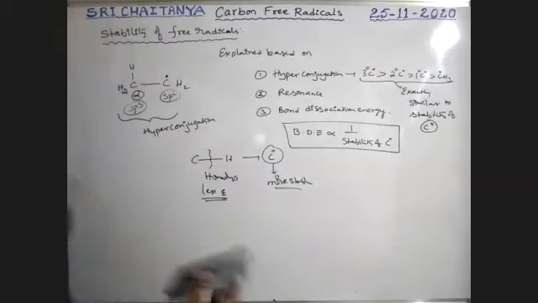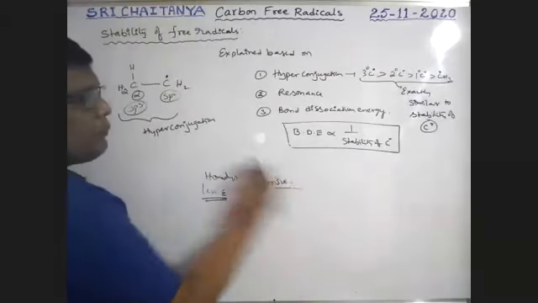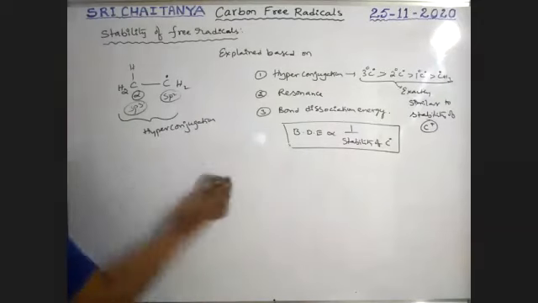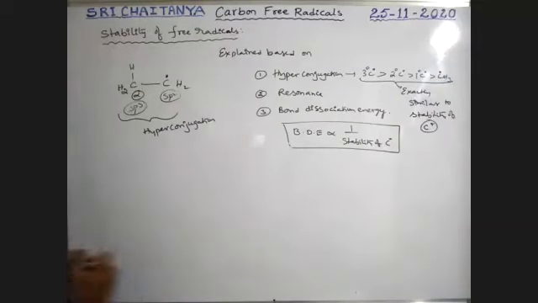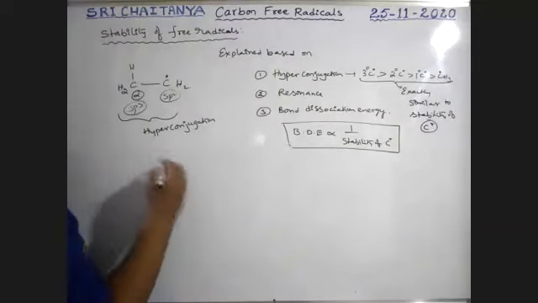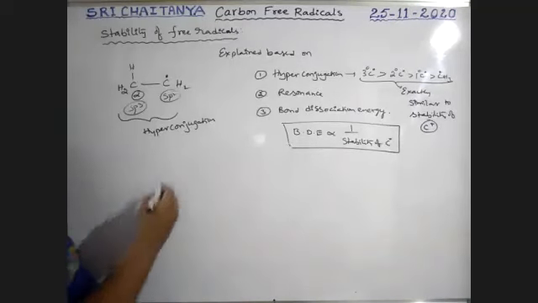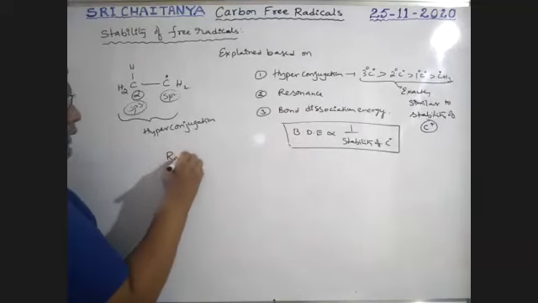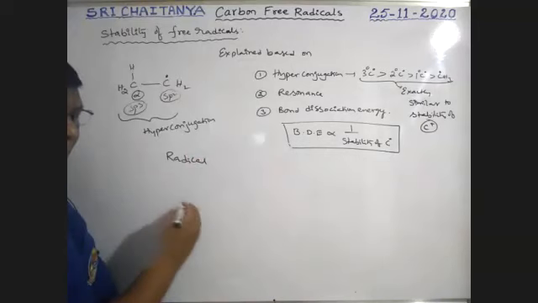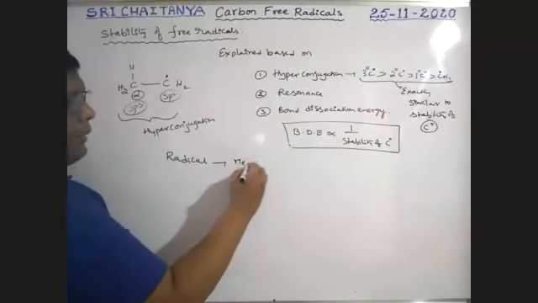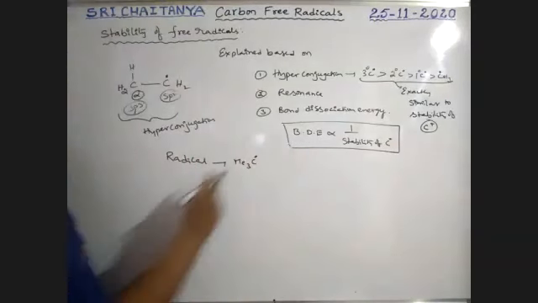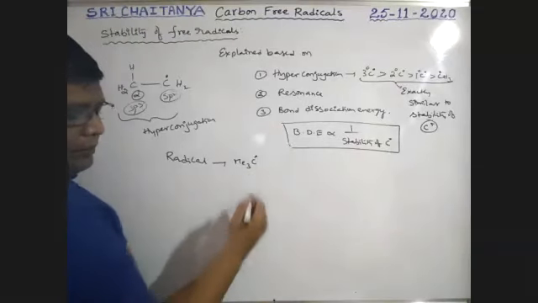Let us take an example. Me3C, boys, that is a tertiary carbon free radical.